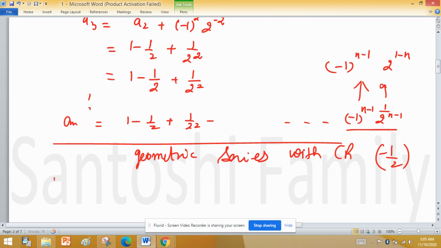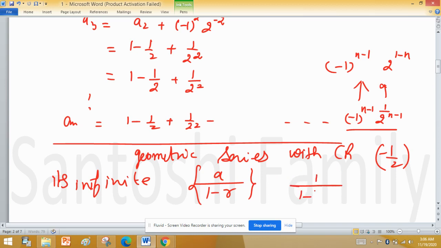Its infinite sum is obtained by a/(1-r), where a is the first term, 1, and r is -1/2.